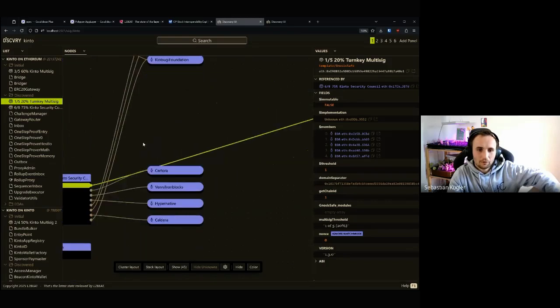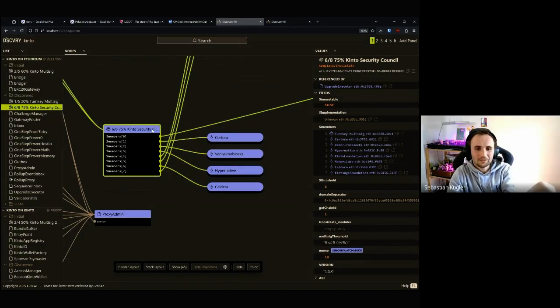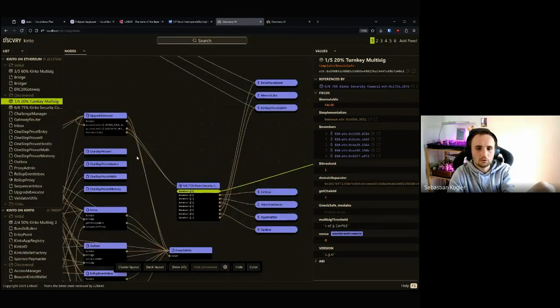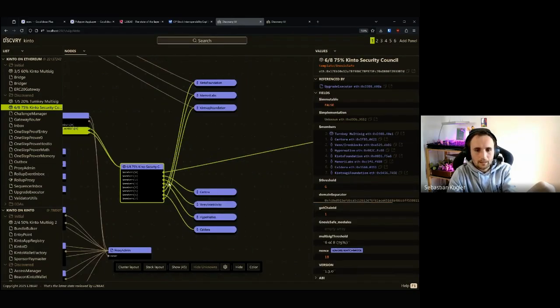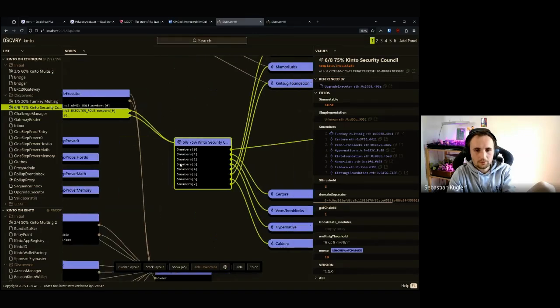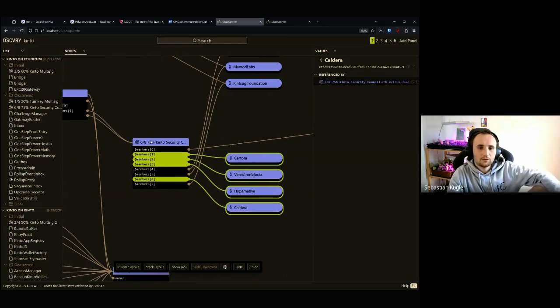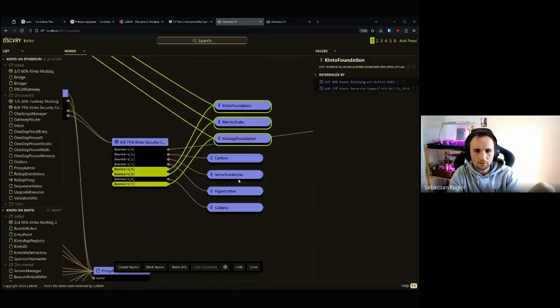So this contract can then be further registered, for example, as a nested multisig. It's complicated. This contract is now a member of a different multisig, but this multisig could also be registered as an executor, as an admin in a different contract. We can go one further. This is a security council. So this is a very good multisig. It should have, I think, 8 members. And this security council contract can only act if 6 out of the 8 members agree and sign a transaction. And then the security council has named participants.